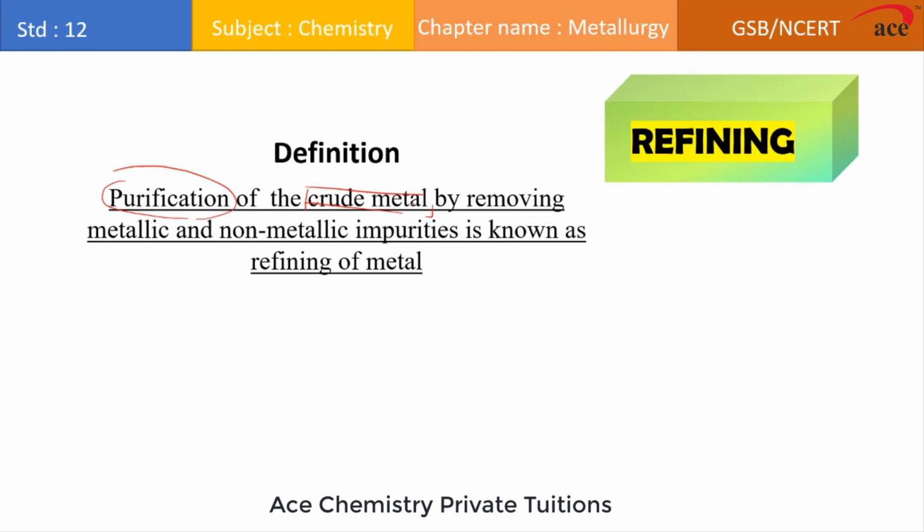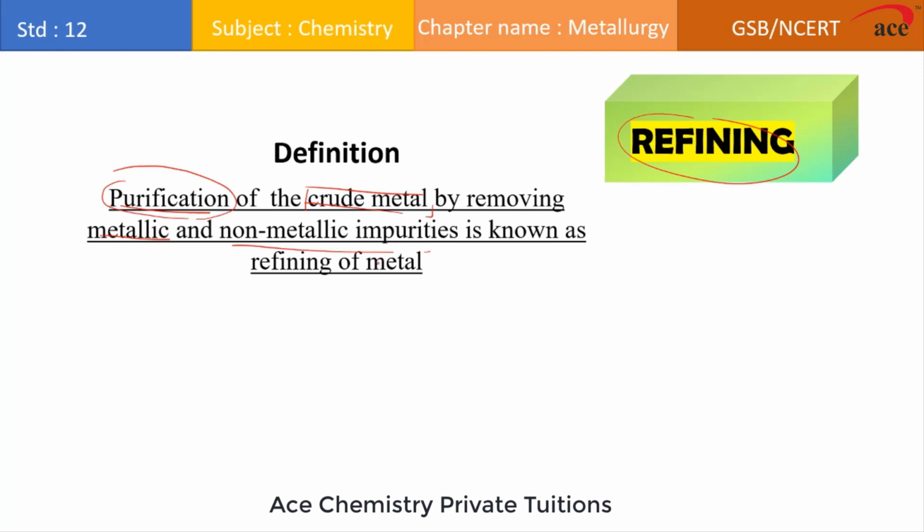Since this metal is not 100% pure, it consists of some amount of impurities which get associated during the process of extraction. So this metal does not have the complete properties of the original metal. So we cannot use this metal, or this metal cannot withstand 100% our requirement. So this metal is referred to as crude metal, which consists of impurities. So we are purifying this crude metal by removing metallic and non-metallic impurities. So basically in the refining step, we will remove the impurities which are associated with the crude metal.